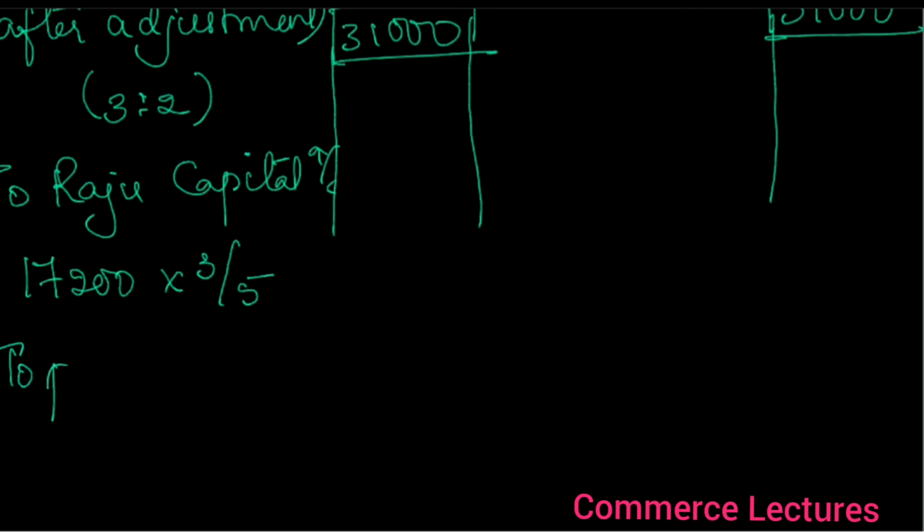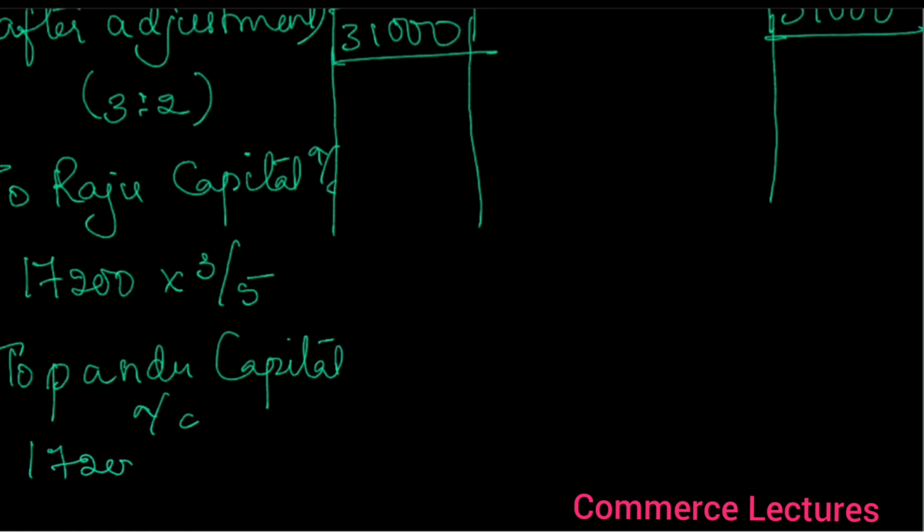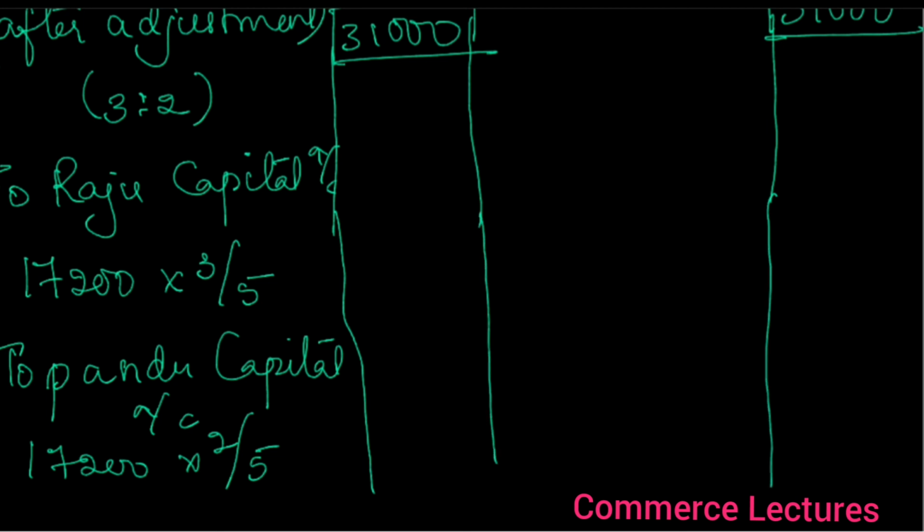To Pandu capital account, 17,200 into 2 divided by 5. How we will get the 5? 3 plus 2, 5. Okay. So you can take the amount in the inner column. I don't have space. I'll take here 10,320, 6,880.